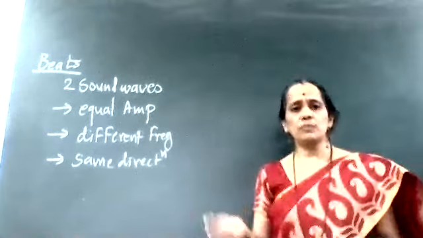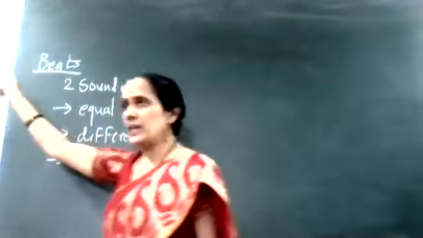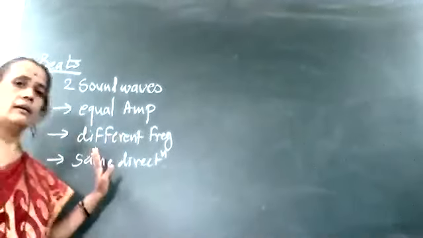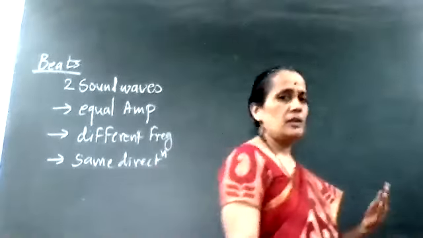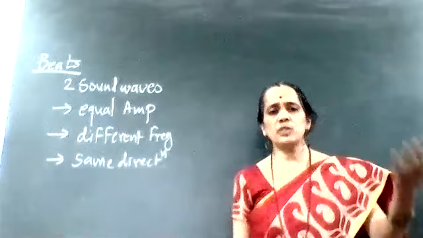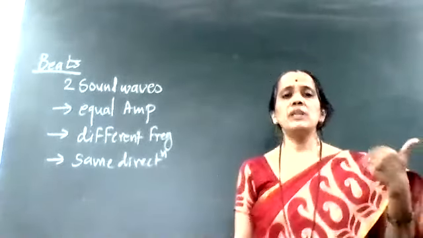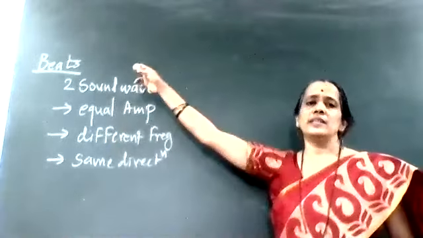The superimposition of these two sound waves gives the formation of alternate maximum sound intensity and minimum sound intensity points. And that is called beats.